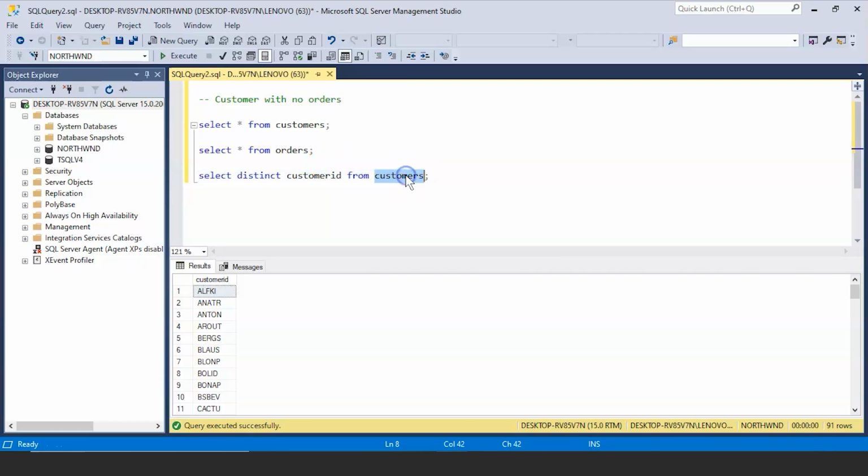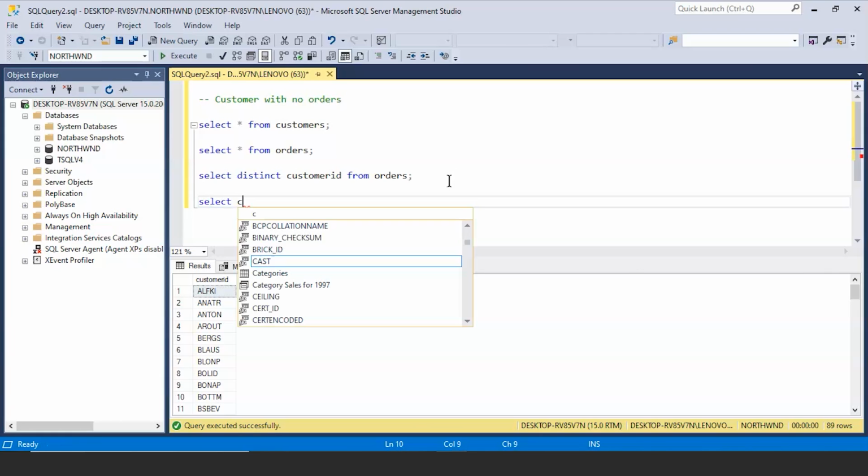Now let's check for the orders table. Let's run it and see the difference now. If you see here, there are total 89 customer IDs in the orders table, which means there are 2 customers missing from the orders table, and that implies those 2 customers don't have any orders. So to get the result, I will use 2 different queries to derive at the same output.